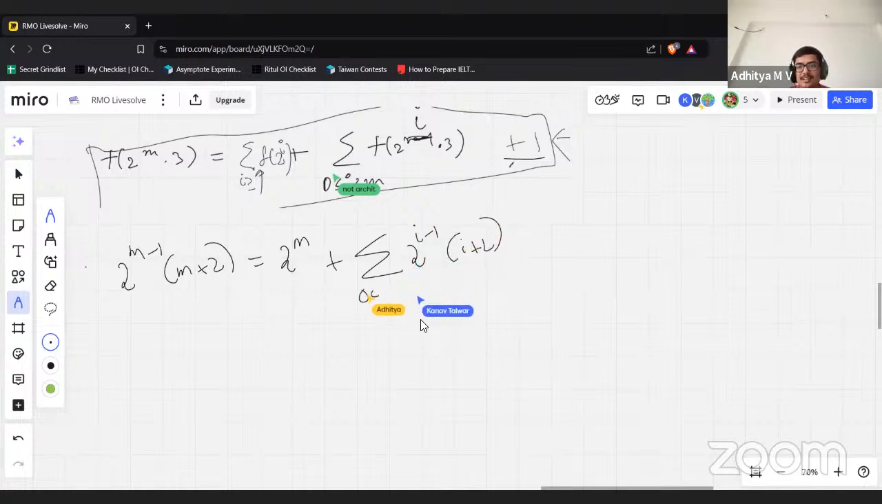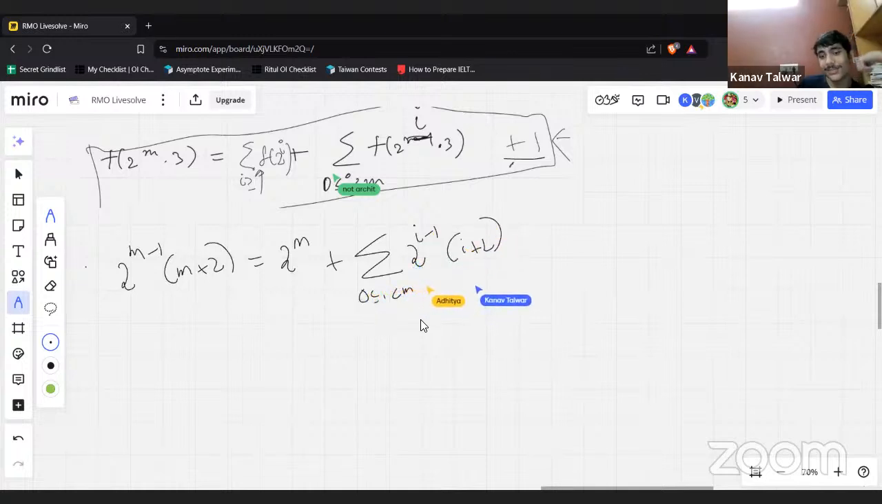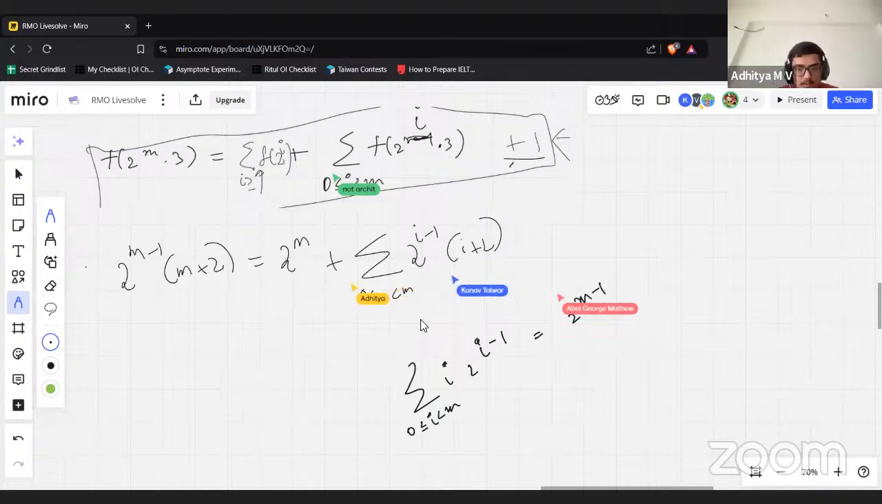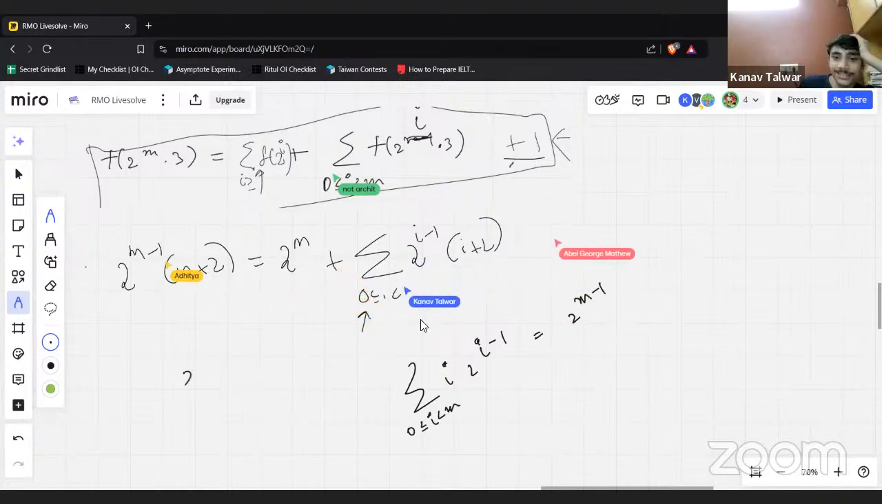What are you doing? Also, just check if I equals 0 is valid, because in the problem they said m is a positive integer. So I think we have I minus one, and this is true, right? Wait, slow down.